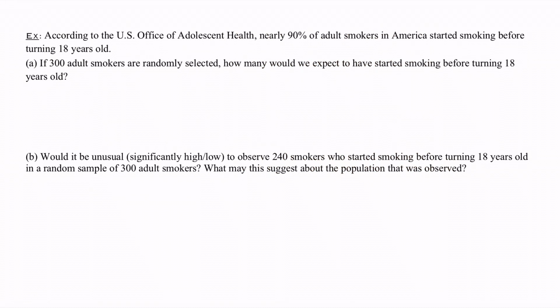And here, let's look at this example. According to the U.S. Office of Adolescent Health, nearly 90% of adult smokers in America started smoking before turning 18 years old. If 300 adult smokers are randomly selected, how many would we expect to have started smoking before turning 18 years old? Okay.